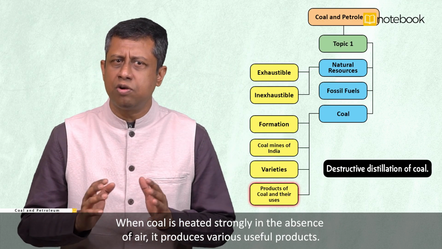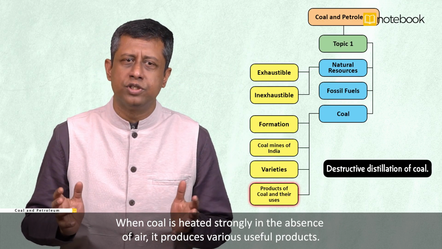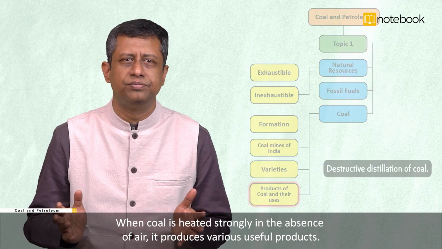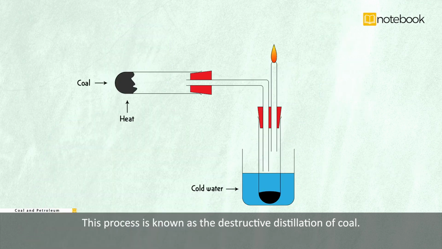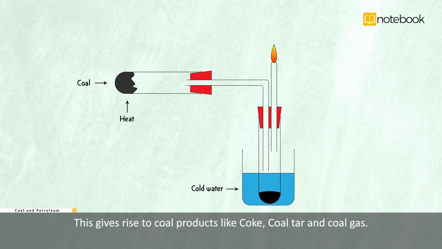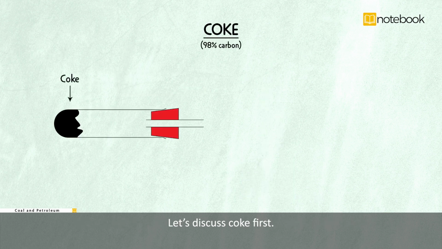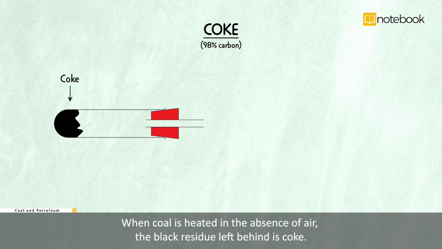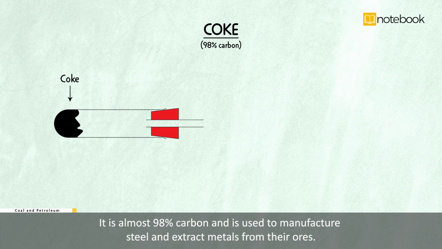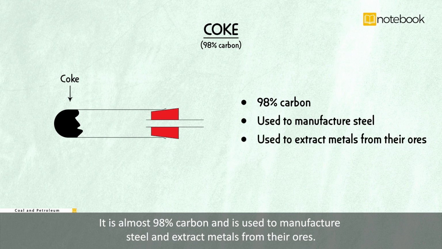When coal is heated strongly in the absence of air, it produces various useful products. This process is known as destructive distillation of coal. This gives rise to coal products like coke, coal tar, and coal gas. Let's discuss coke first. When coal is heated in the absence of air, the black residue left behind is coke. It is almost 98% carbon and is used to manufacture steel and extract metals from the ores.